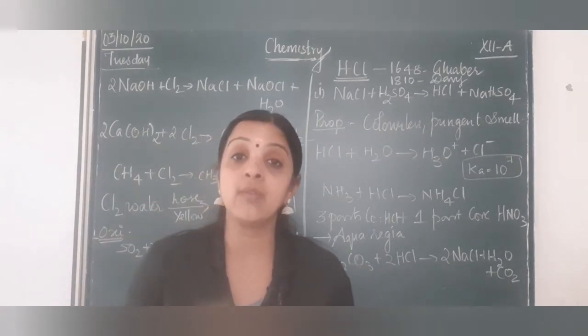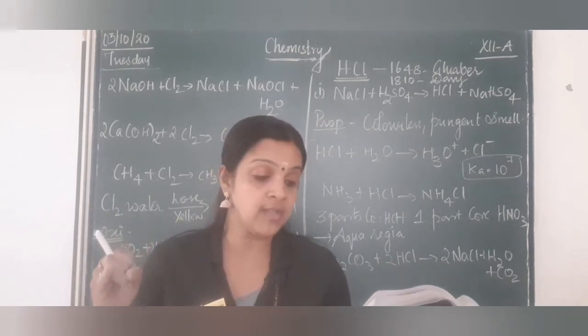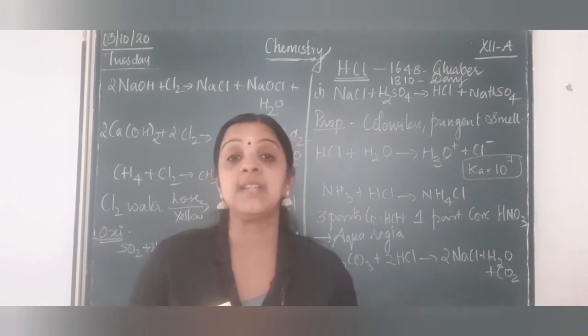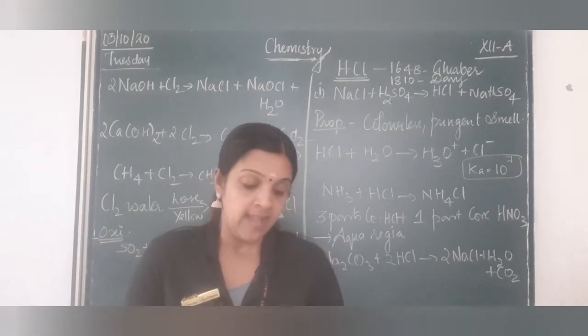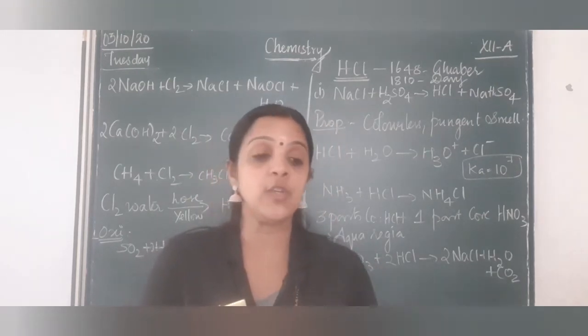At least remember what is the use of HCl. See, it is used in manufacture of chlorine, it is used in extracting glue from bones, and also in medicine and as a laboratory agent. When we come to oxo acids of halogens, I will be posting a video with oxo acids